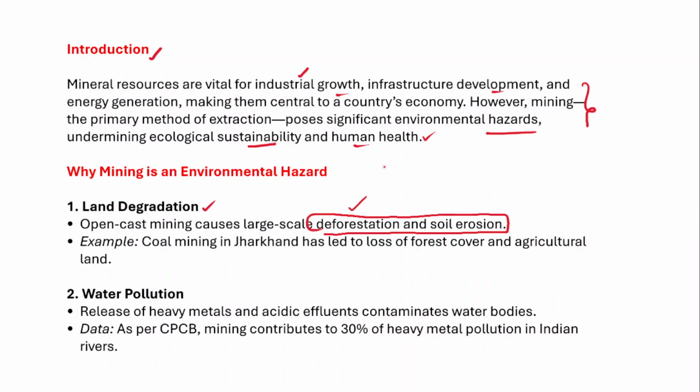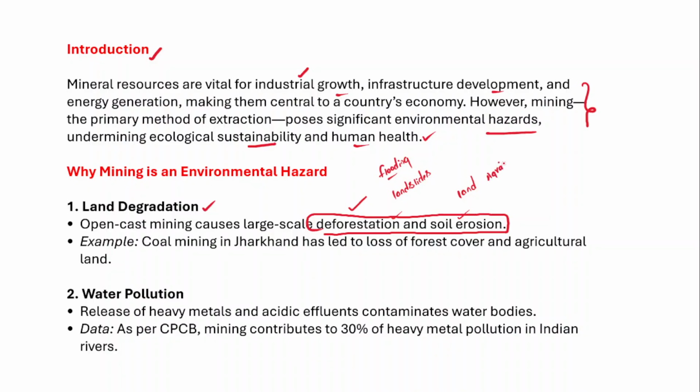Deforestation will have other environmental hazards. For example, deforestation leads to flash flooding or flooding, so it very often leads to floods. Apart from that, deforestation also leads to other disasters like landslides. And deforestation or soil erosion would make the land unsuitable for agriculture.